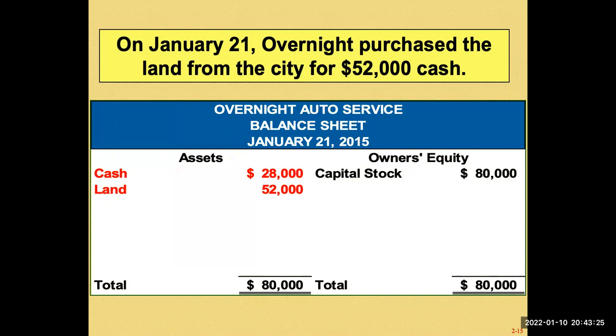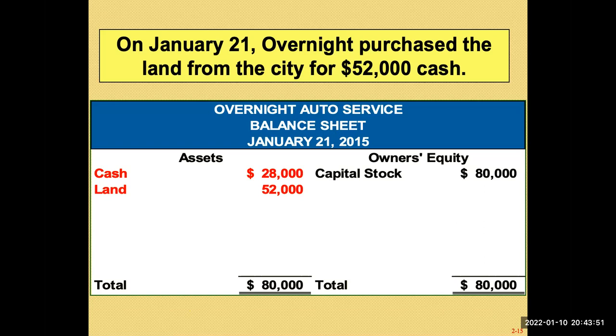So when you purchase land with cash, your cash has to reduce, but now you create an asset called land. So now you have two types of asset, cash and land, and the cash from 80,000 now becomes 28,000. But the asset also increases because now you have land of 52,000.